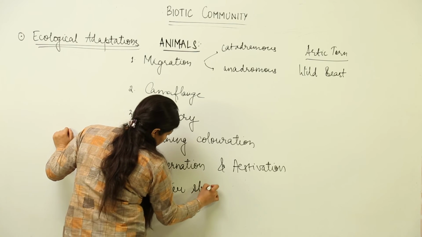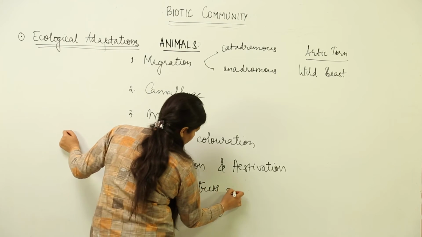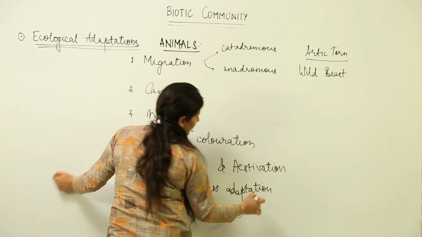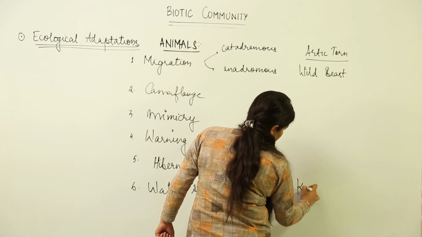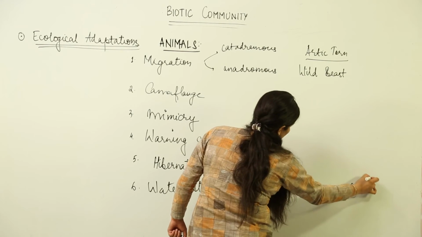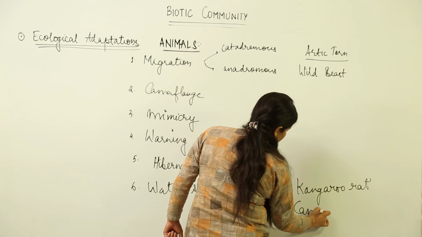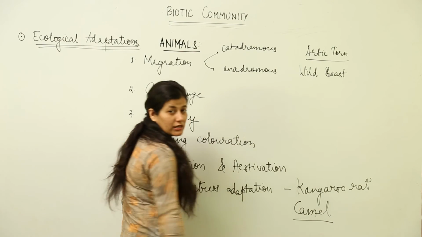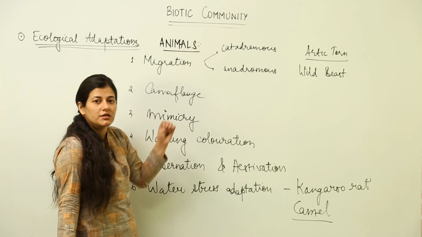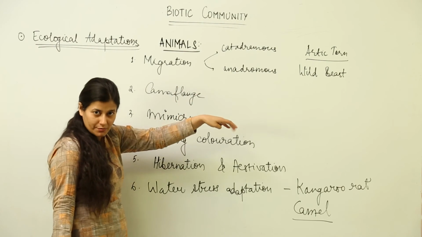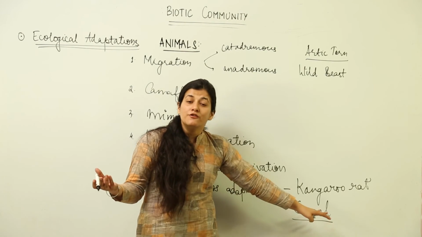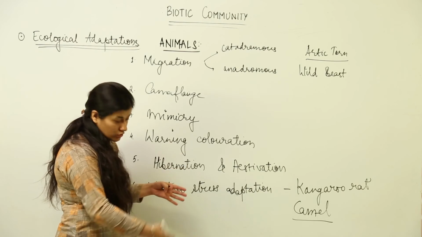Now what are those adaptations? We have the example of kangaroo rat and the example of camel. Kangaroo rat is not going to drink water in its entire life. The camel has a long loop of Henle so that maximum water is reabsorbed, and it does not have to stop at every point to drink water because there won't be any points of drinking water in the desert. So the camel has a physiological adaptation by having a long loop of Henle.